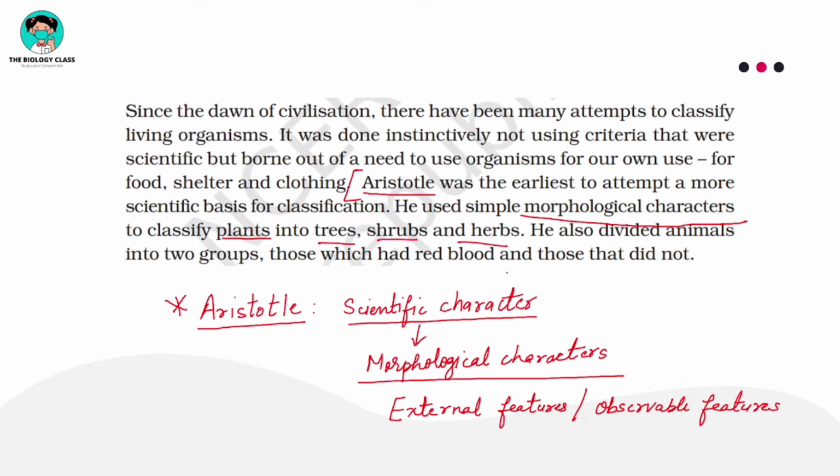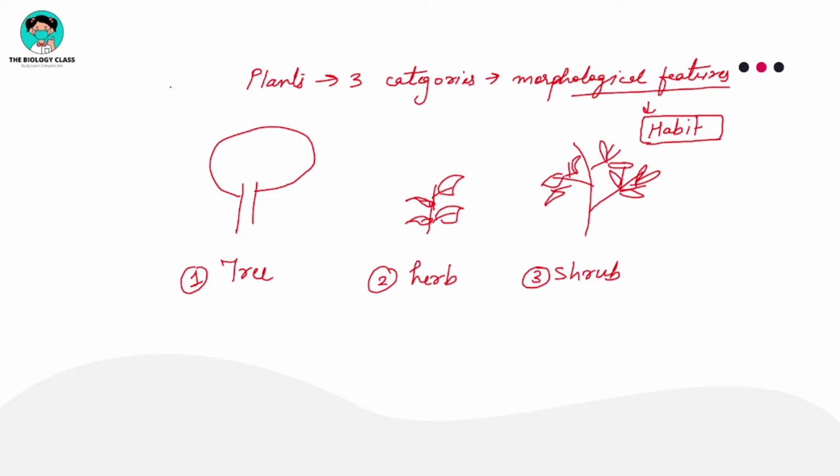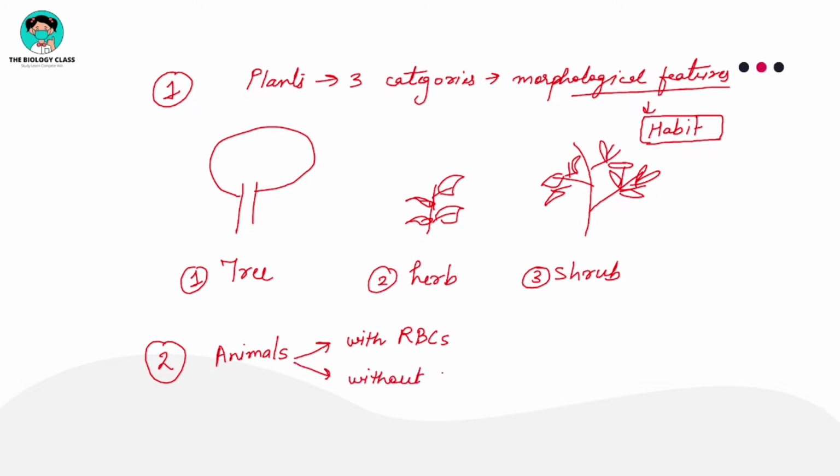And he also divided the animals into two groups. One classification he gave for plants, and another classification he gave for animals. For animals, how did he classify them? He said there are certain animals which have red blood cells, and some animals are without any red blood cells.